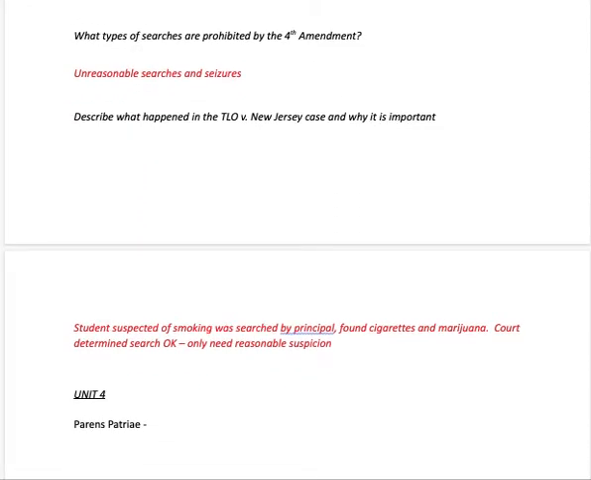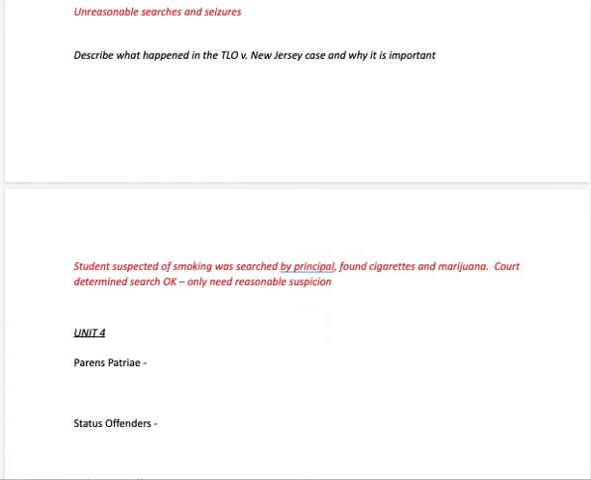What types of searches are prohibited by the Fourth Amendment? Those are the unreasonable searches and seizures. The T.L.O. versus New Jersey case talks about that student who was smoking, and the principal found cigarettes in her purse and then marijuana, and they said that was okay. And this brings up the idea that all you need is reasonable suspicion in schools.